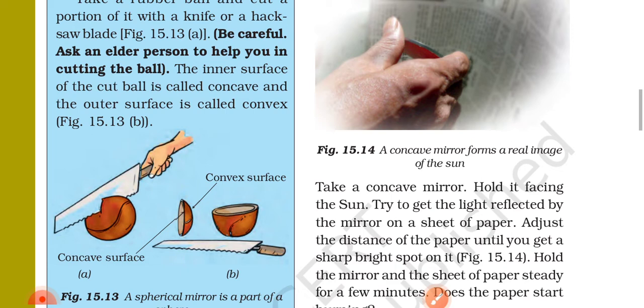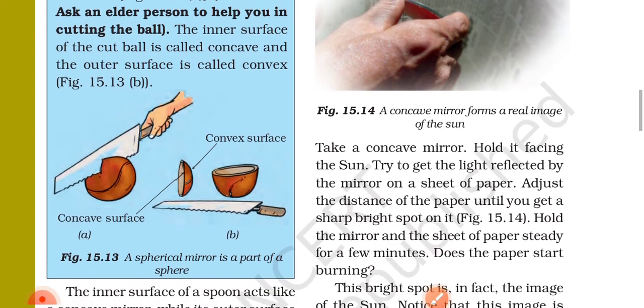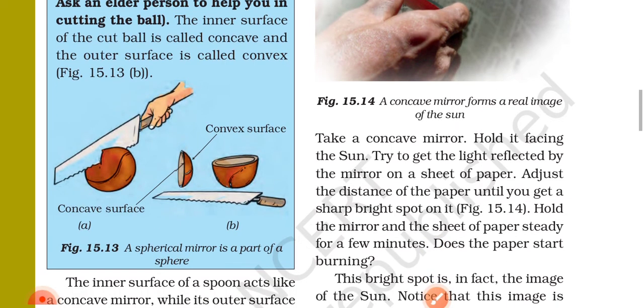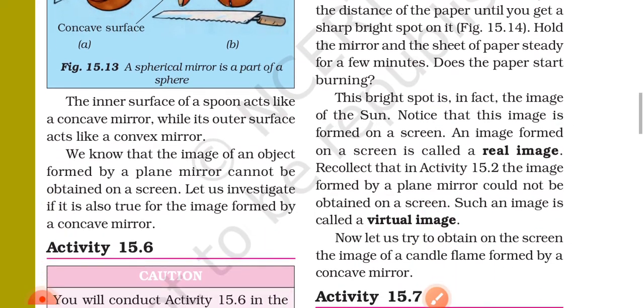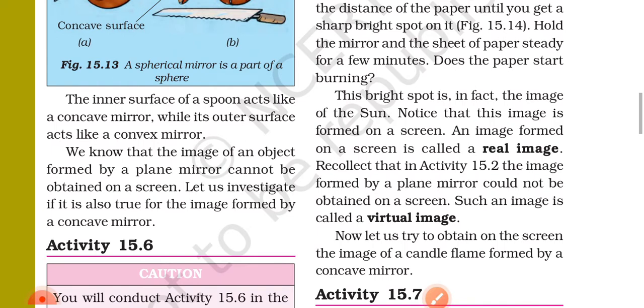Figure 15.13b. Figure 15.13 shows a spherical mirror is a part of a sphere. The inner surface of a spoon acts like a concave mirror while its outer surface acts like a convex mirror.